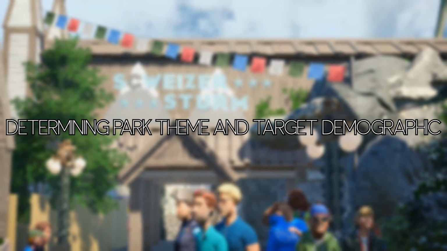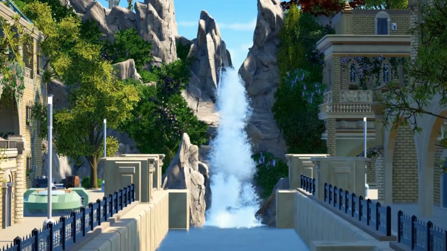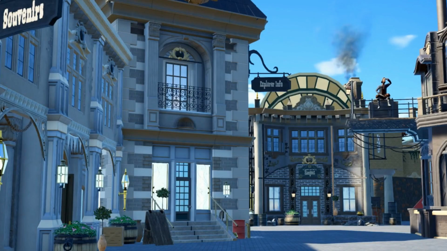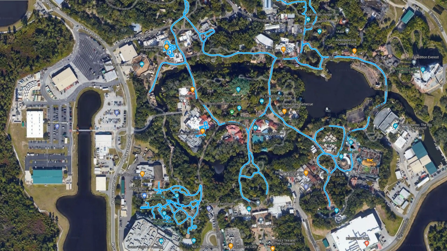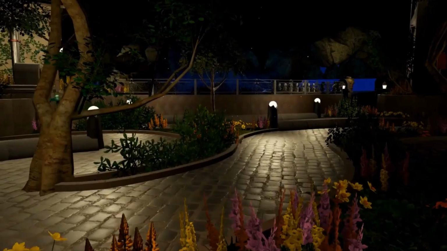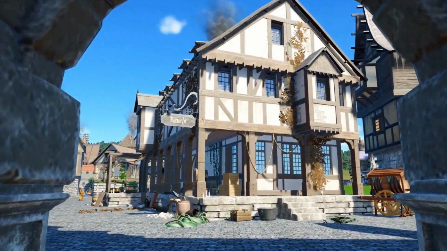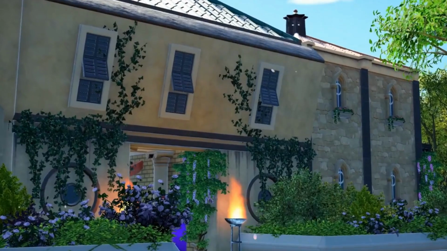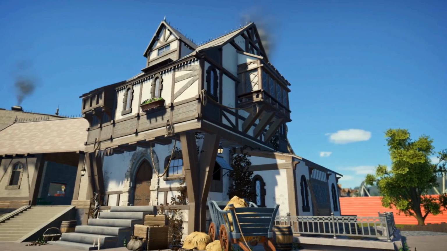Determining park theme and target demographic. Once we've defined our objectives, the next step is to determine the park's theme and target demographic. This is where we get to unleash our creativity and bring our vision to life. Think about it like setting the stage for a grand production. The theme sets the tone for the entire park, influencing everything from the attractions we choose to the color schemes and architectural structures we use.